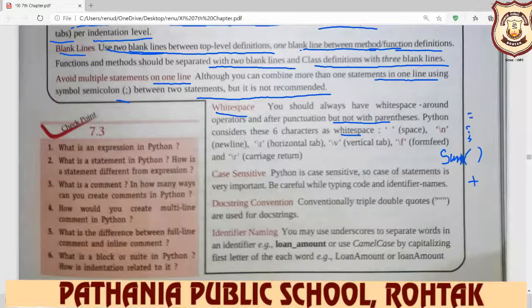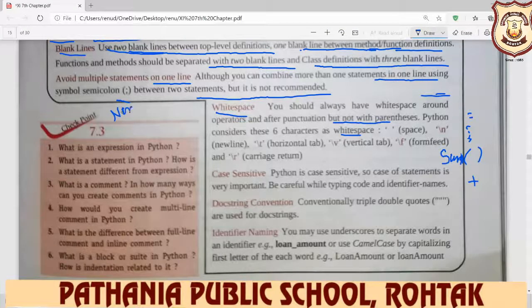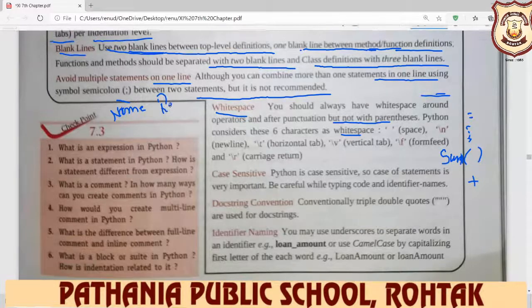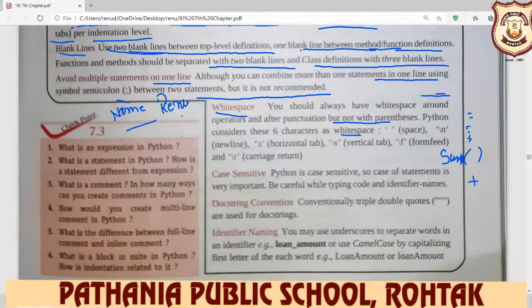If you require a blank space, for example, we want to write name, and here we write Renu. How do we display this space between the name and Renu? For space, you write the quote symbol or the backslash.